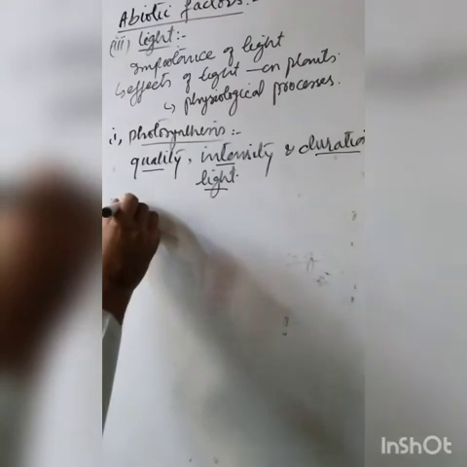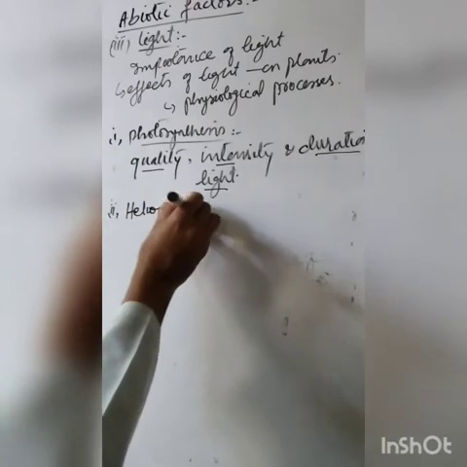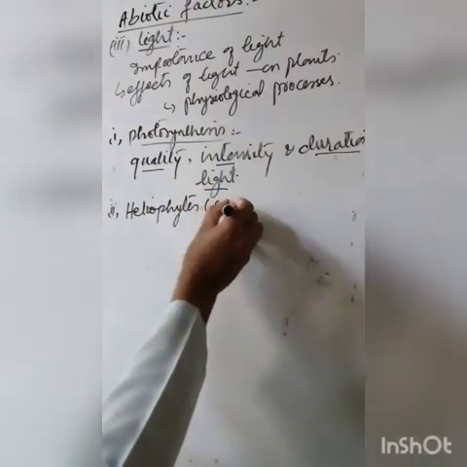Now there is the next one, that is plants have been divided on the basis of light intensity into two types, one called heliophytes, or they are called the sun plants.